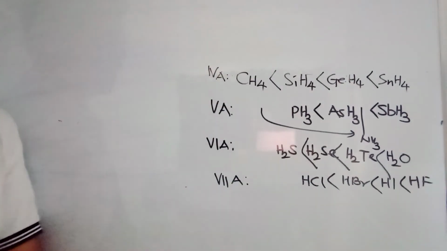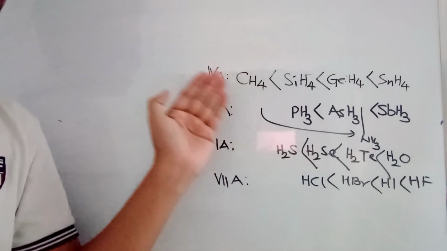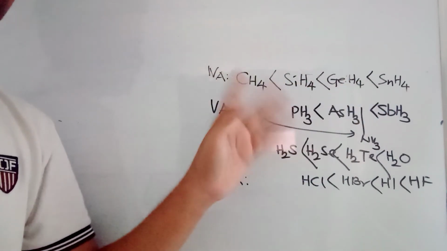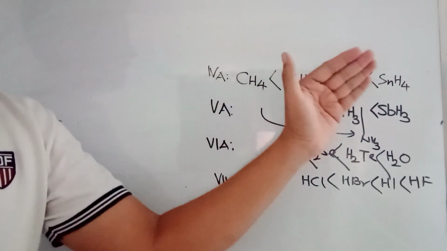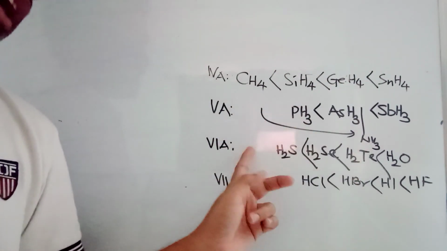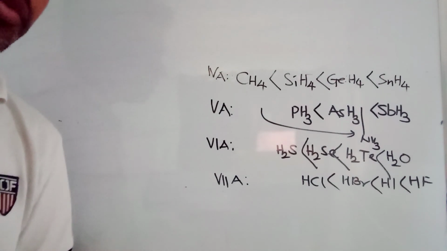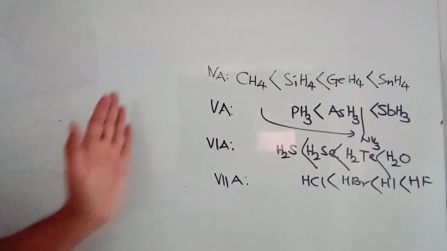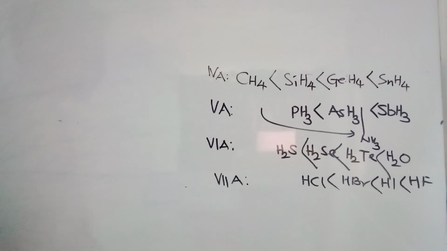These are the proofs. This is the regular trend in 4th A group because they are not forming any hydrogen bond. Methane, there is no hydrogen bonding, so this is a regular trend. But in all these cases, the first compound, that is ammonia or here water or here HF, they are having hydrogen bonds. Because of such hydrogen bonds, their boiling points are going to be high. Okay, one very special point is to be noted.